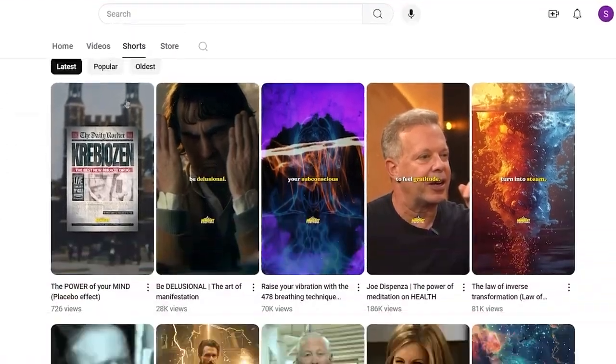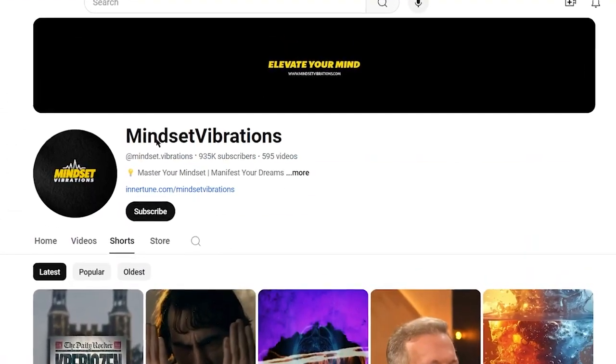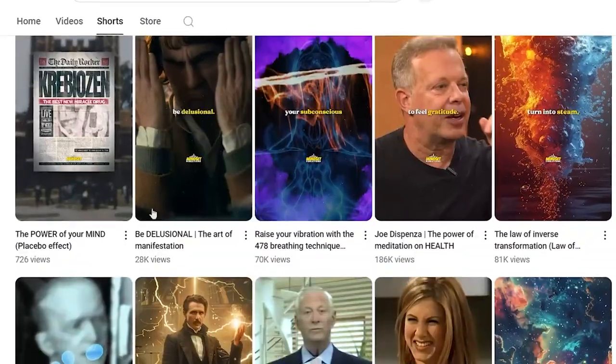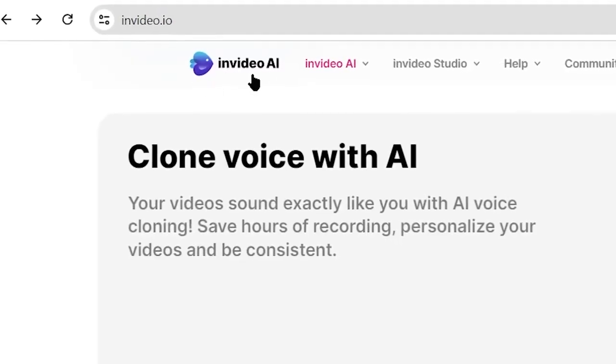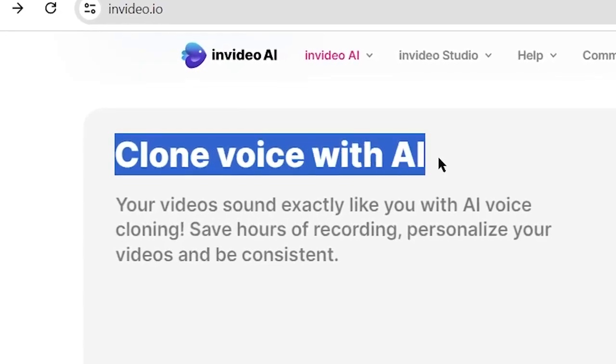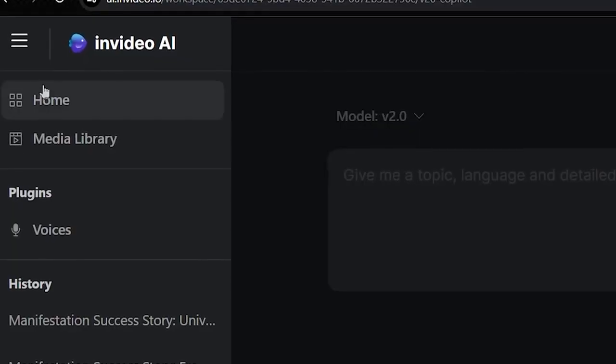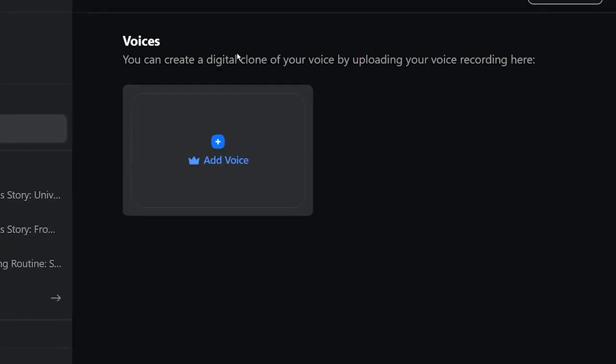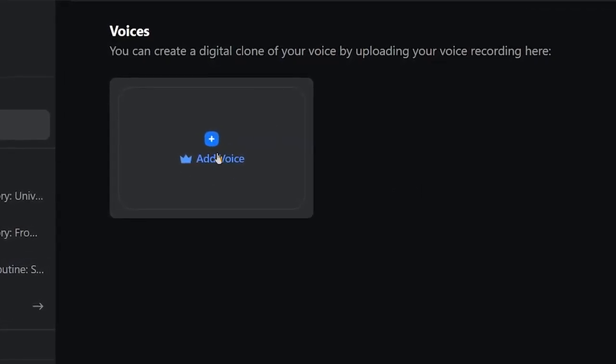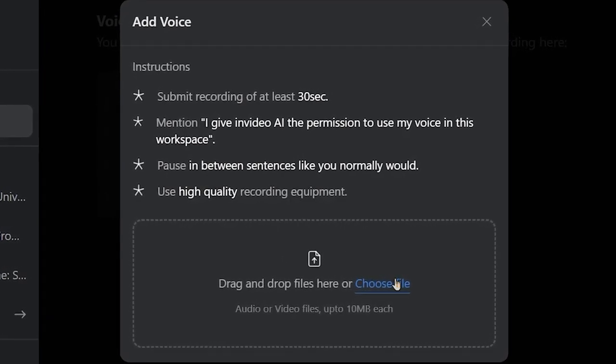Now, if you want to get paid from YouTube AdSense revenue also, then you must use a real human voice in your video. And the good thing is that invideo AI provides you with the feature to clone your own voice. So to add your voice on invideo, you just need to click on these 3 lines and select the voices option from there. That's going to show you the page where you can add your voice to invideo AI by pressing this button and following their guidelines.